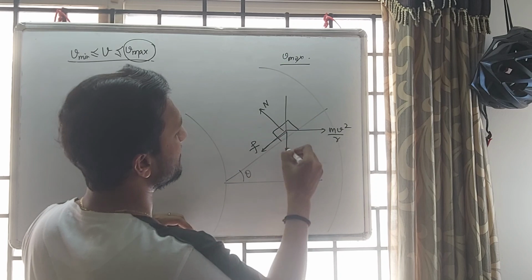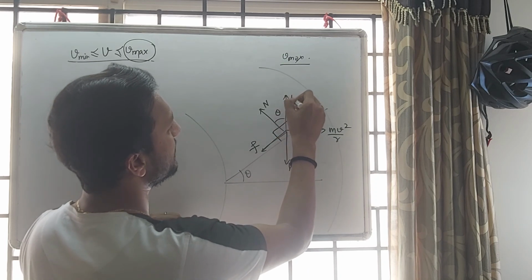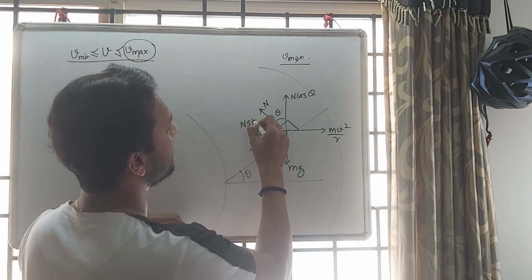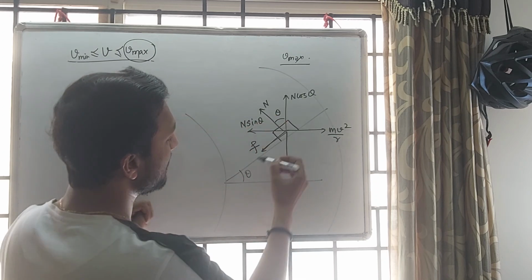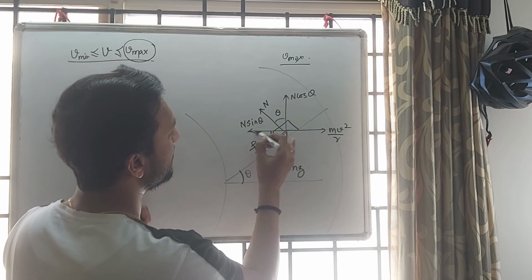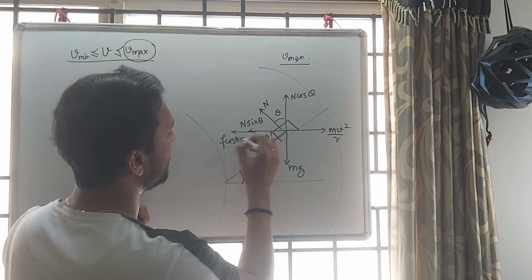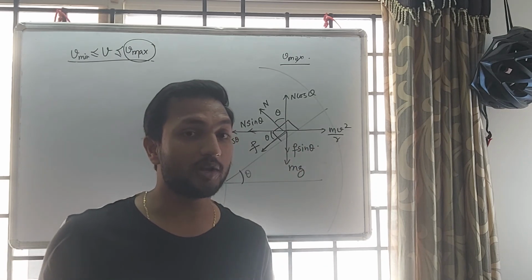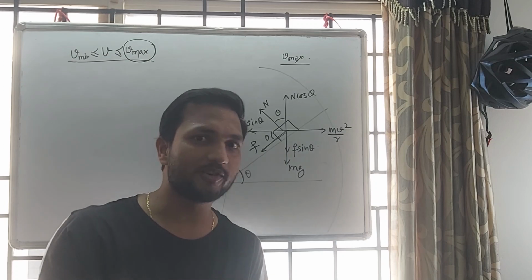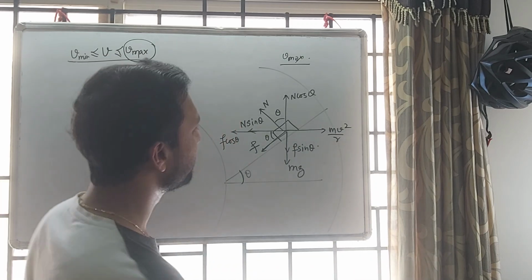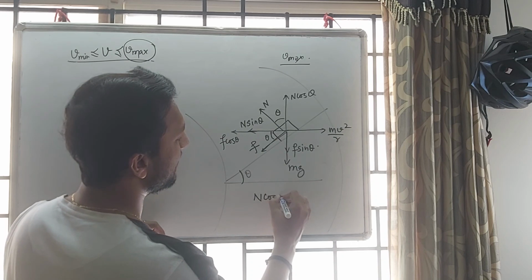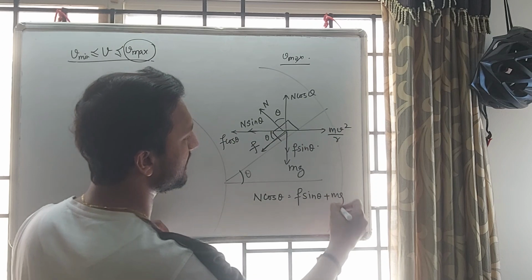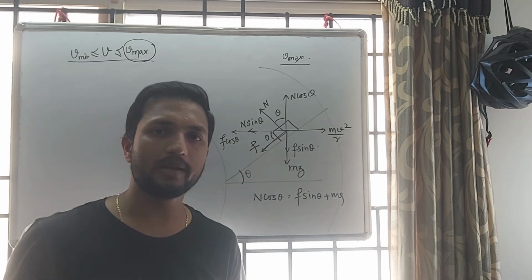Now if you resolve this, if this angle is theta, this angle is also theta. So this is n cos theta and this is n sin theta. Now we can resolve friction also. If this angle is theta, this angle is also theta, so this component is F cos theta and this component is F sin theta. Now this body is in equilibrium, so total upward force equals total downward force, and total left force equals total right force. We can write n cos theta equals F sin theta plus mg. This is total upward force equals total downward force.